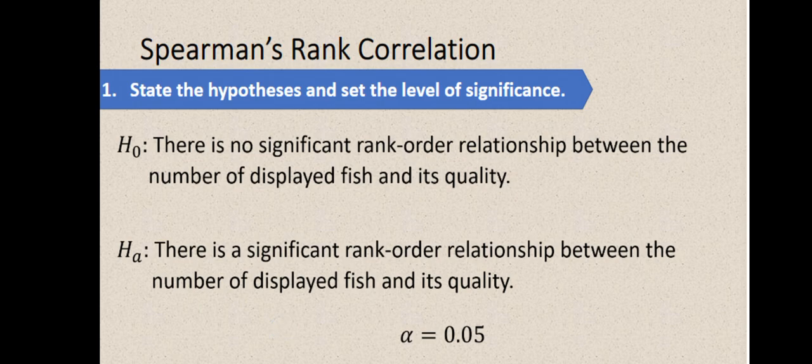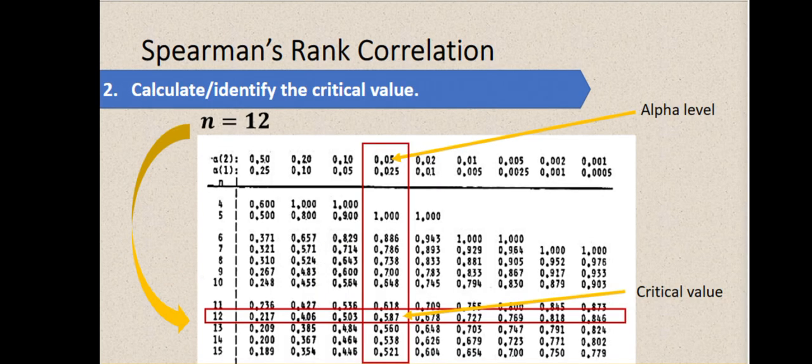Now, step 1, state the hypothesis and set the level of significance. So you may read it na lang, no? And then yung sinet natin na level of significance here is 0.05. And then calculate or identify the critical value. So yung n natin, which is yung number of sample size or yung number of population natin, is 12. And then using yung Spearman's rank na distribution table, we have here the critical value, which is equal to 0.587. Okay, so kung saan lang nag-intersect yung n natin at saka yung alpha level, yan yung ating critical value.